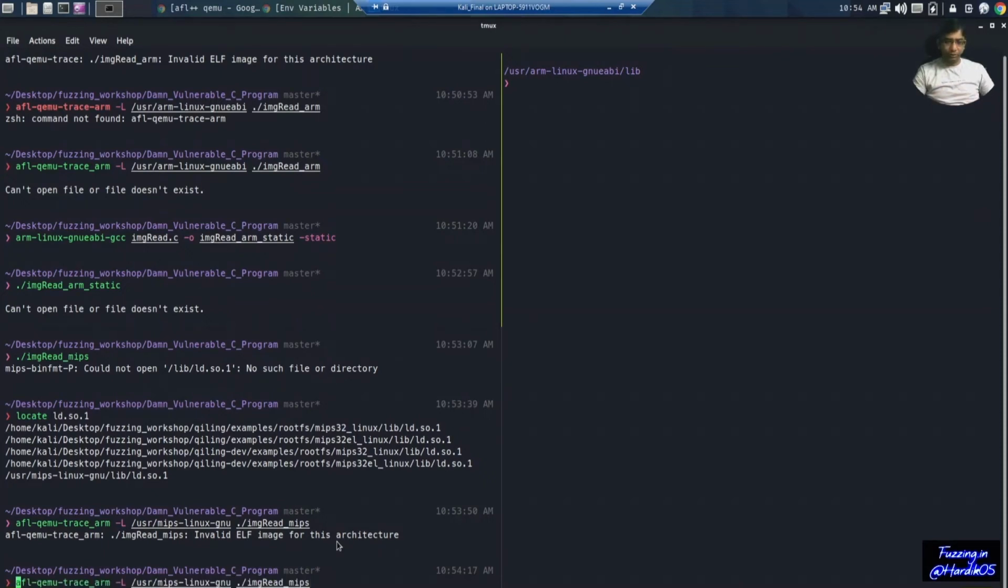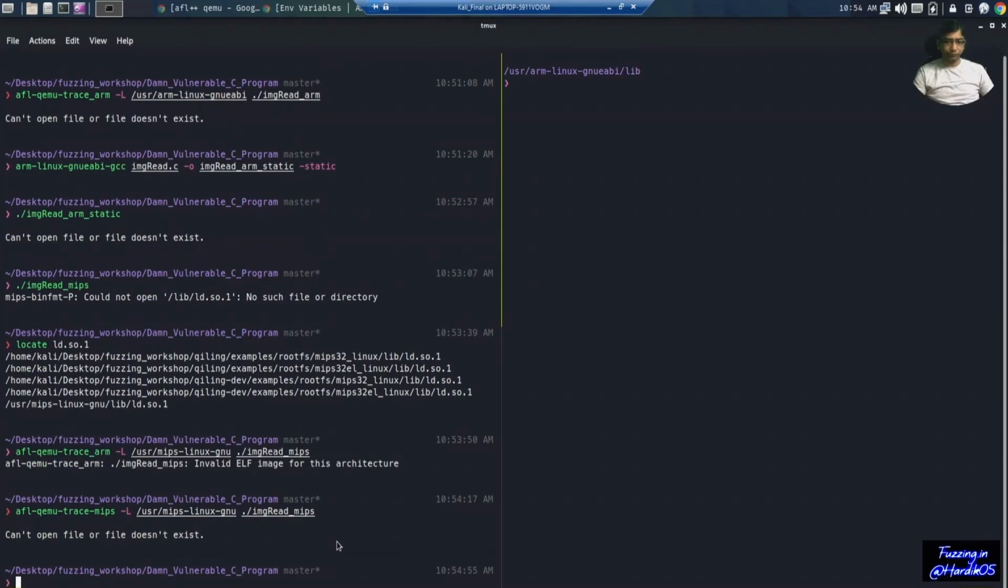Now in our case, since we have run that script, build Qemu support, for MIPS architecture, it has generated an AFL Qemu trace for MIPS as well. We can simply use that to run our MIPS compiled binary. And now let's see what happens. You can see that our program is working over here. It is showing the error message, cannot open file or file doesn't exist. So I hope that this clarifies the doubt of why you need to run build Qemu support for every architecture. You will get a separate file which you can save, and then you can use that.